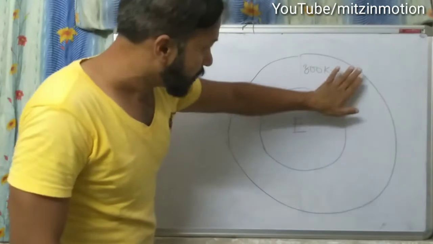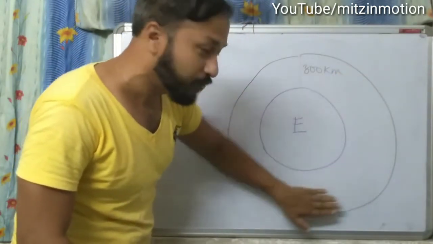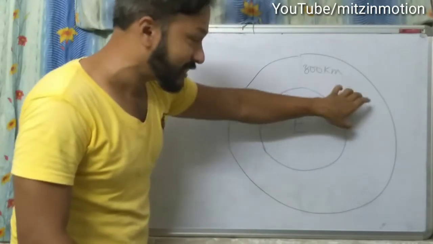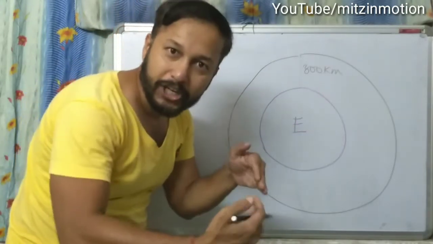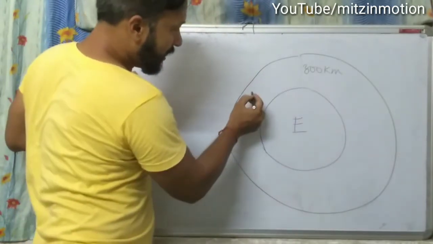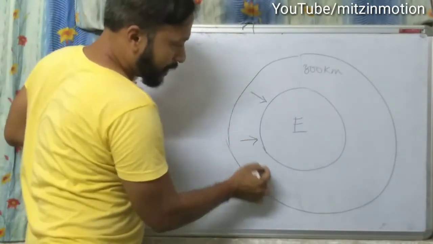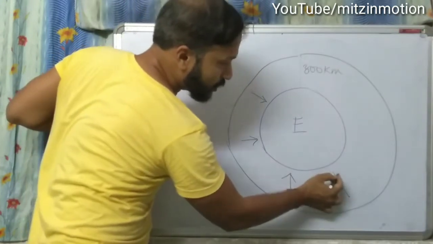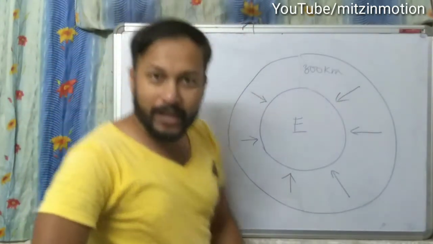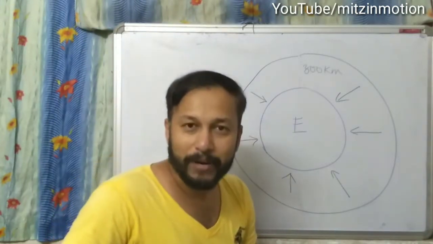This total space is filled with air, and this air is continuously giving pressure to the surface of earth. We call it atmospheric pressure.